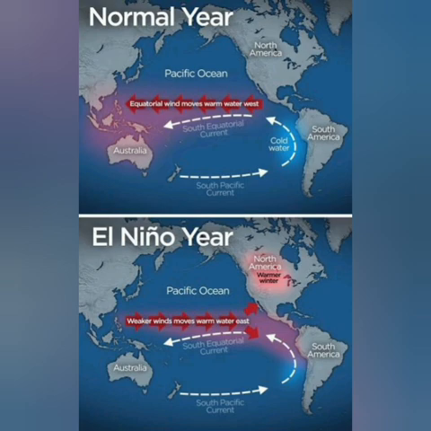There is a high pressure which is created which deflects all the winds away from the coastal regions of Asia as well as Australia. Whereas the coastal region of South America becomes significantly warm, resulting in the depletion of the ecosystem.